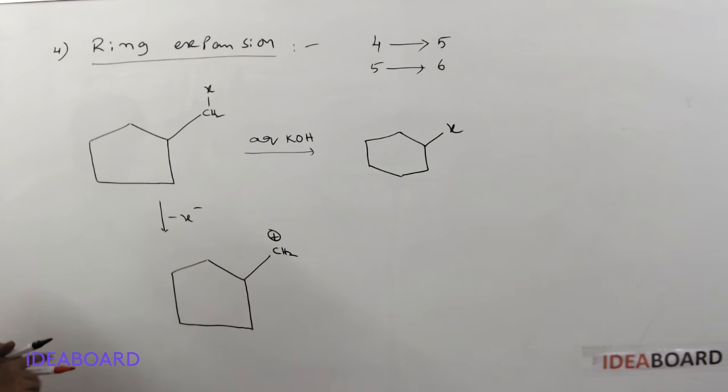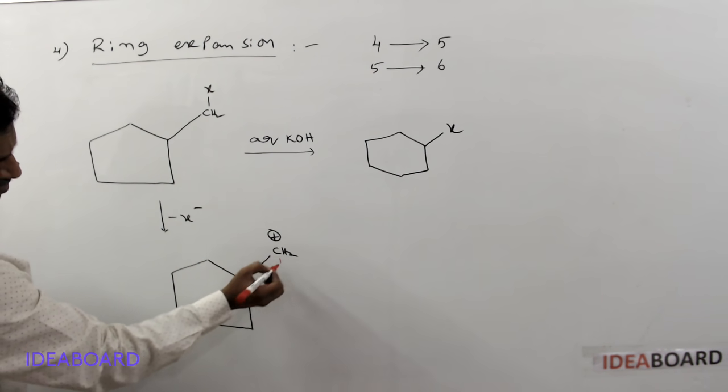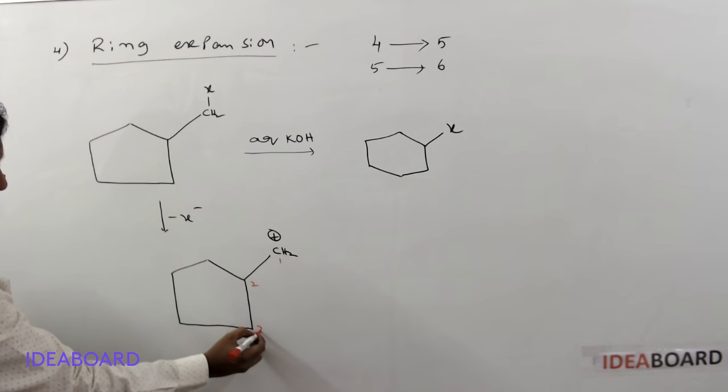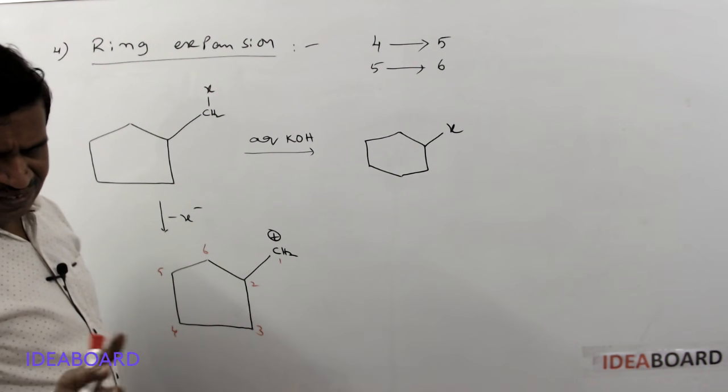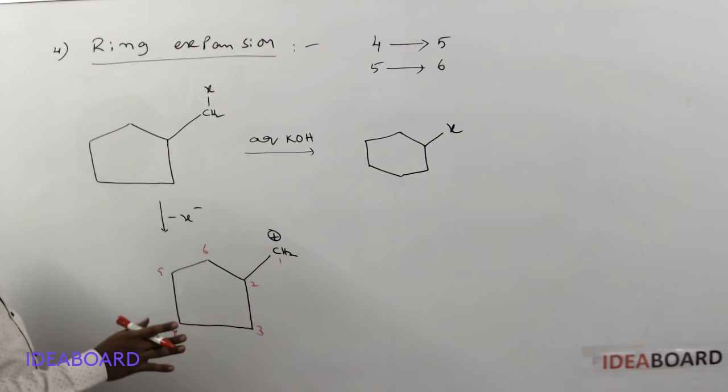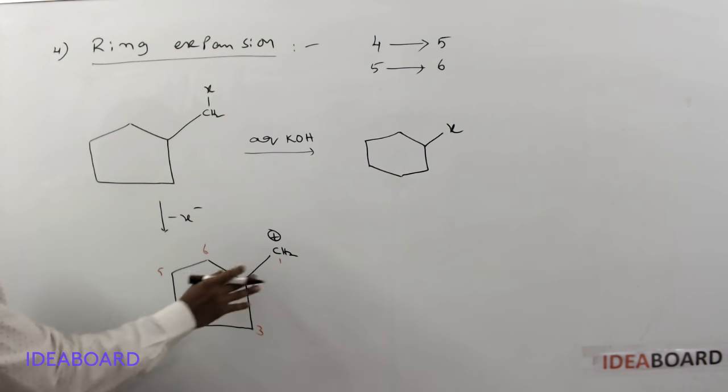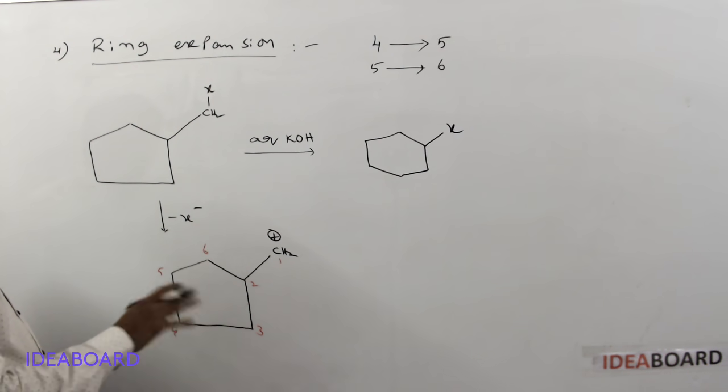Now give the numbering. This is 1, this is 2, this is 3, this is 4, this is 5, this is 6. This numbering is not IUPAC numbering. It is for our understanding purpose only, to remember where the positive charge is present and how the bond shifting occurs.